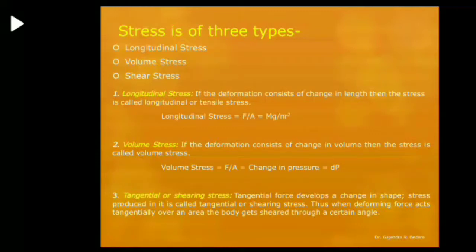So for this we take the example of a balloon. When we insert the air, that means we are changing the pressure, and because of that there is a change in volume of the balloon.